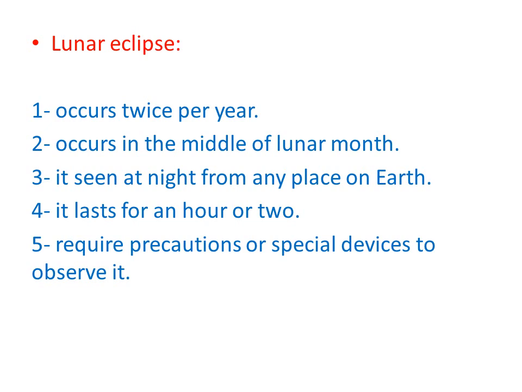It also lasts for an hour or 2 hours, and sometimes it exceeds 2 hours, and it doesn't require precautions or special glasses to deal with it, as it doesn't harm our eyes when looking at it.